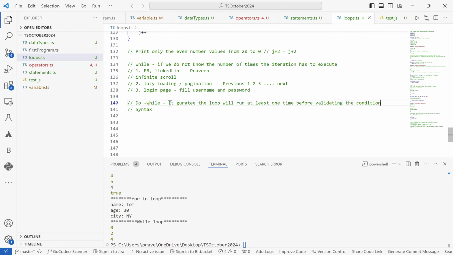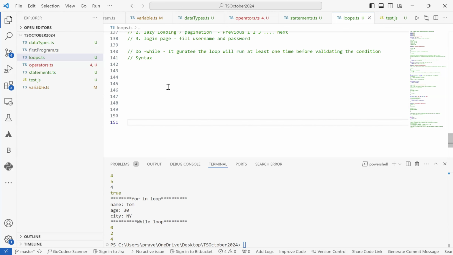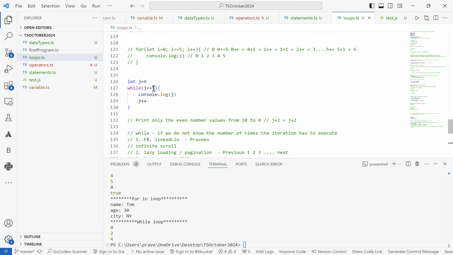What does that mean? In a while loop, we have seen that first it initializes the value, which is also the case in a do while loop, and then it checks the condition. Whereas in a do while loop, it first prints the value and then it validates the condition.